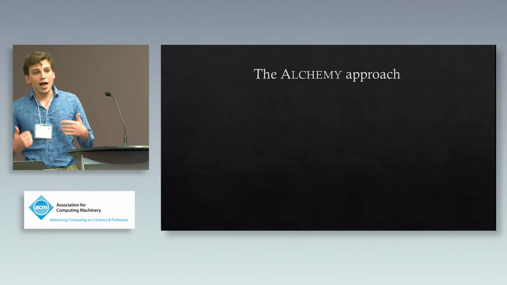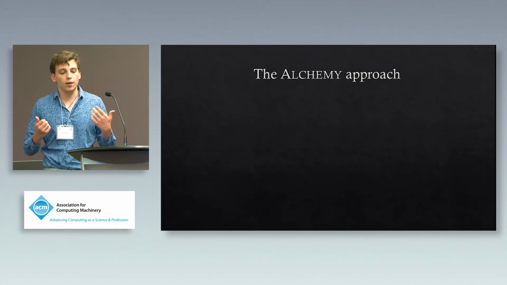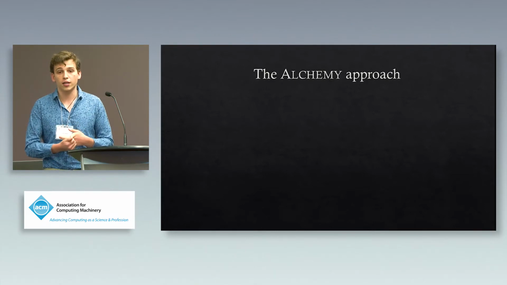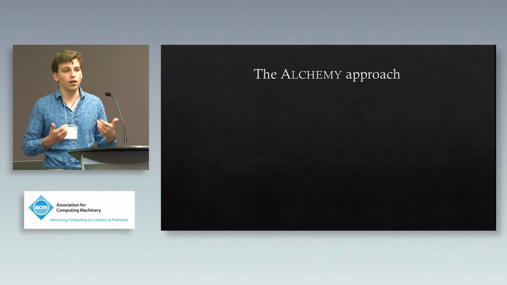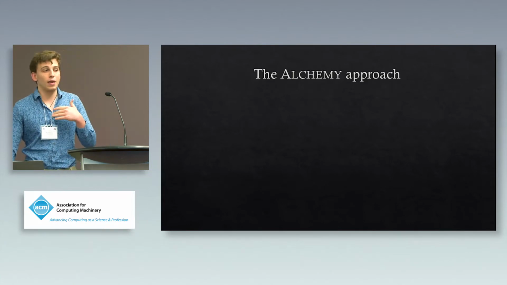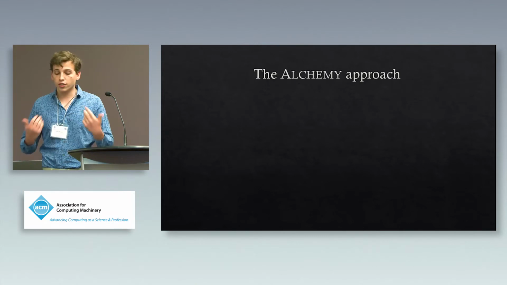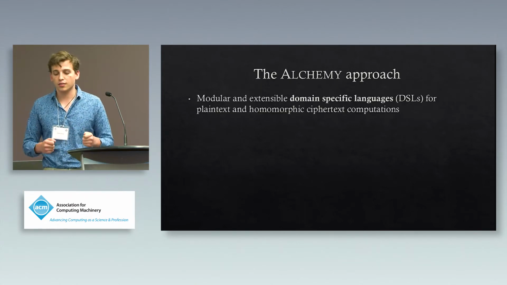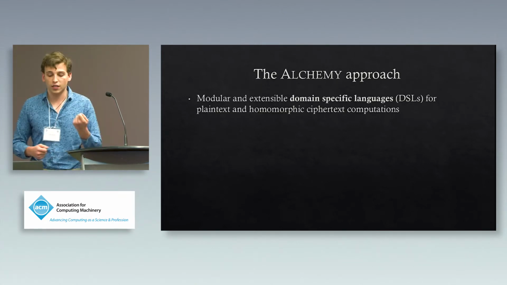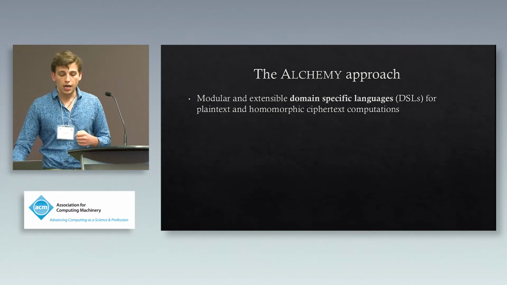And so what ALCHEMY is trying to do is take a systematic approach using languages and compilers to reduce the burden on the programmer. So we want to make it easier for the programmer to write these FHE computations. In order to do that, ALCHEMY consists of modular and extensible domain-specific languages for both plaintext and homomorphic ciphertext computations.